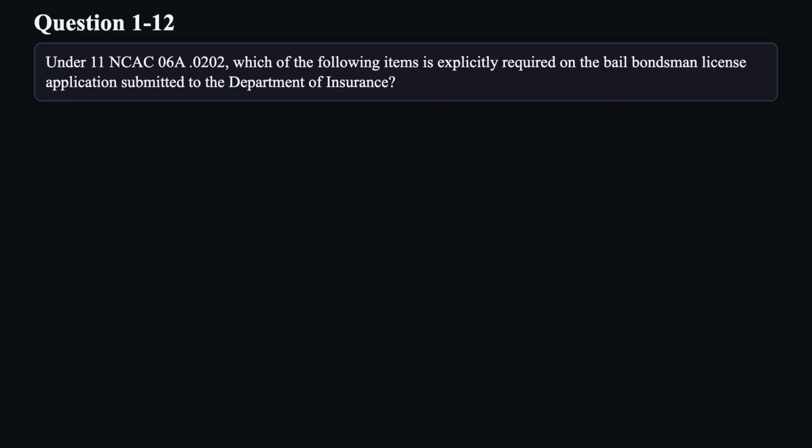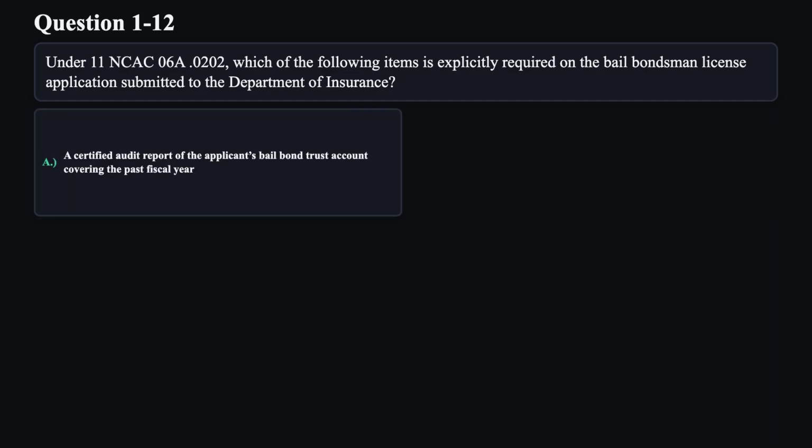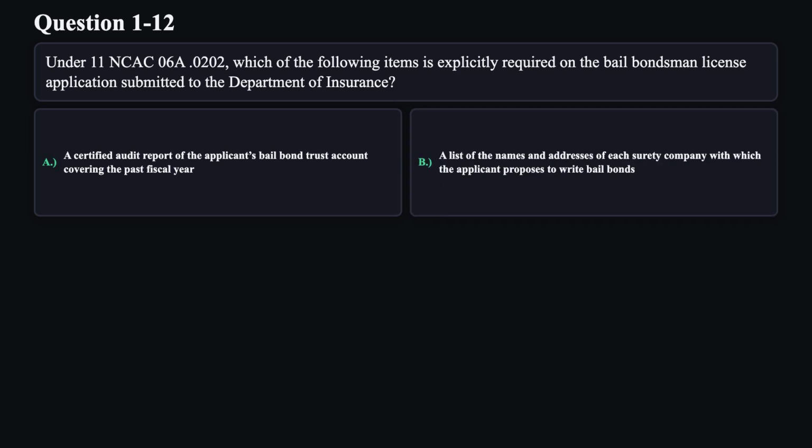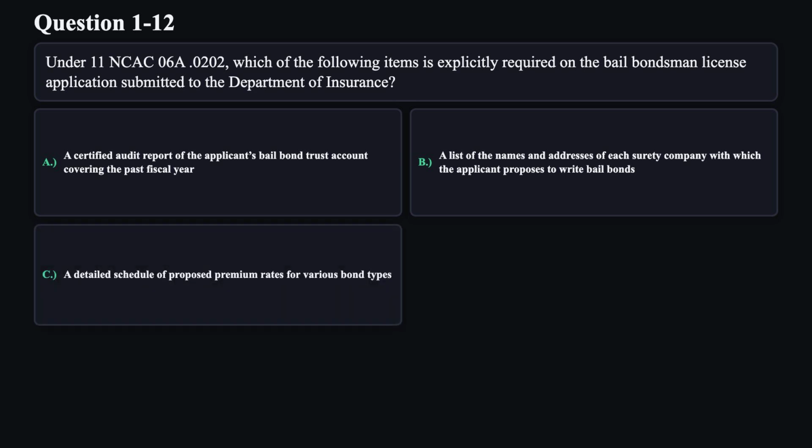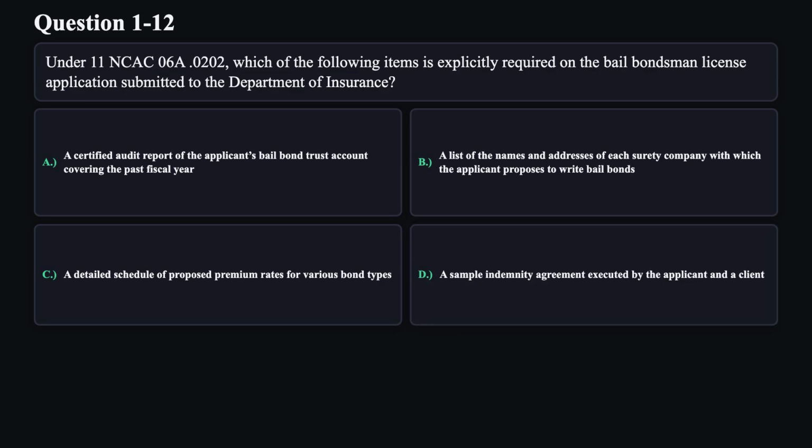Question 12. Under 11 NCAC 6A .0202, which of the following items is explicitly required on the bail bondsman license application submitted to the Department of Insurance? A. Omitting a discussion of the fund's investment objectives. B. A list of the names and addresses of each surety company with which the applicant proposes to write bail bonds. C. A detailed schedule of proposed premium rates for various bond types. D. A sample indemnity agreement executed by the applicant and a client.